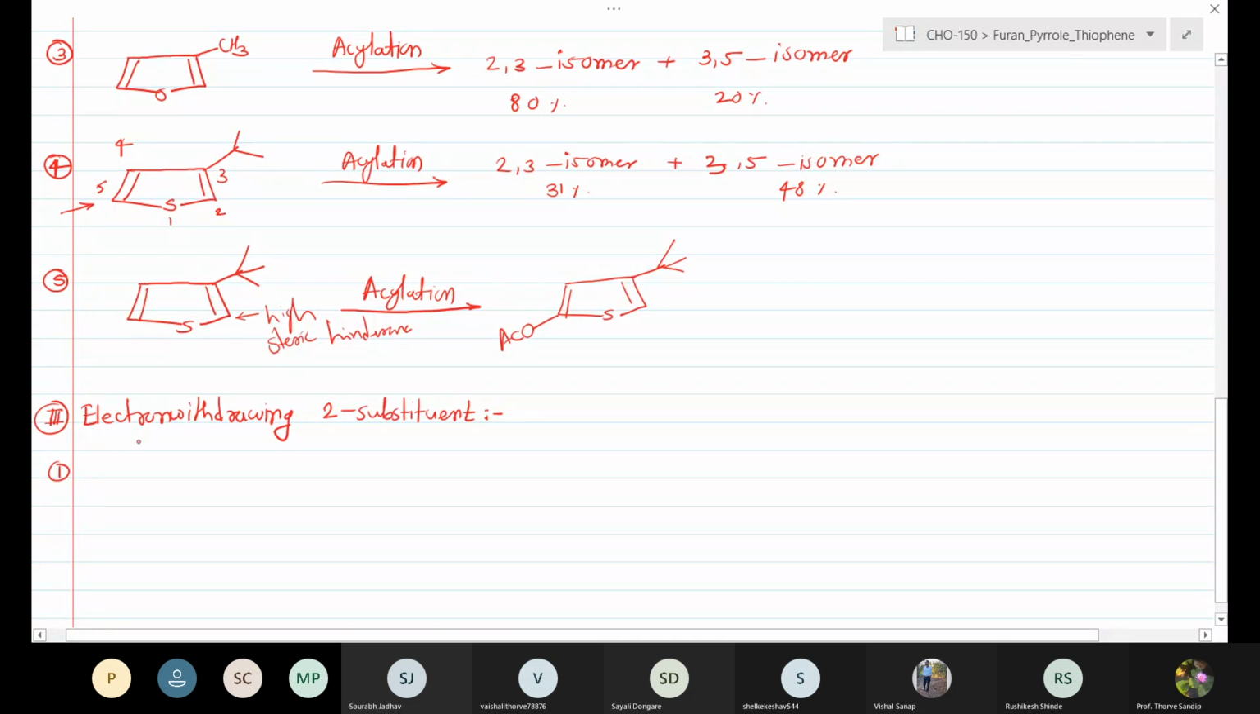Suppose the reaction is carried out with 2-nitrofuran.